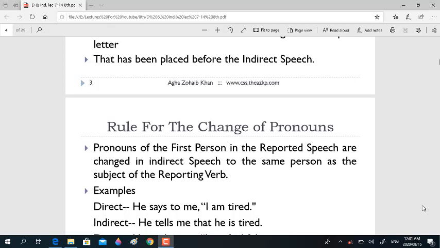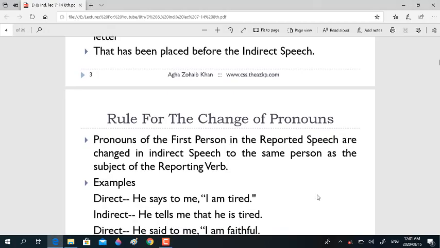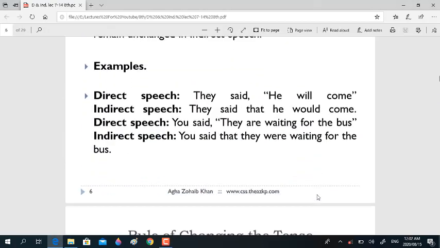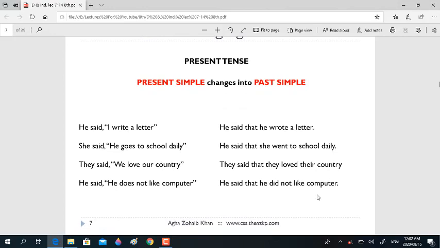That is important. And if you have third persons like he, she, it or they in the reported speech, you have to keep them intact. There will be no change in the third persons. Today we will look at the changes in the tenses.